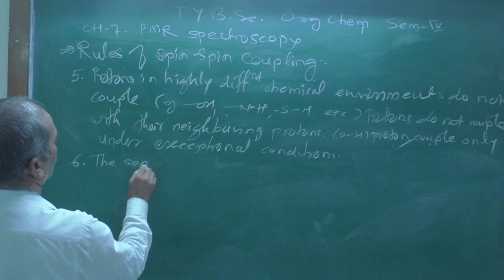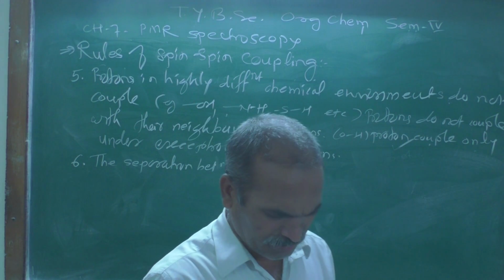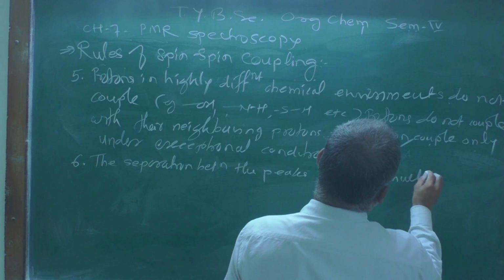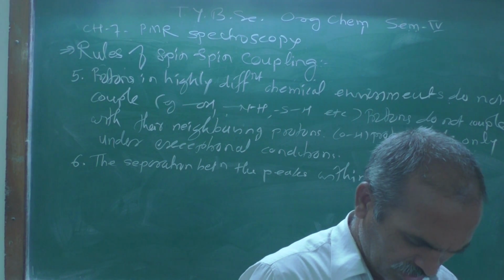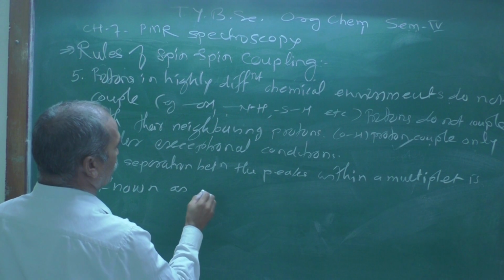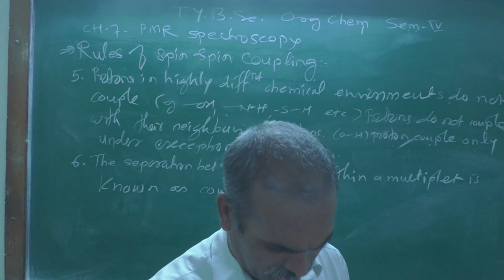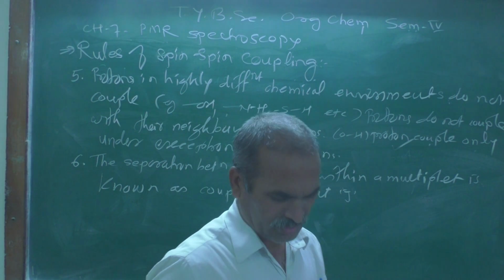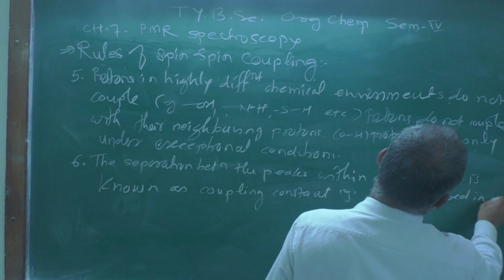The separation between peaks within a multiplet is known as the coupling constant, and that coupling constant is denoted by J, and is measured in hertz.